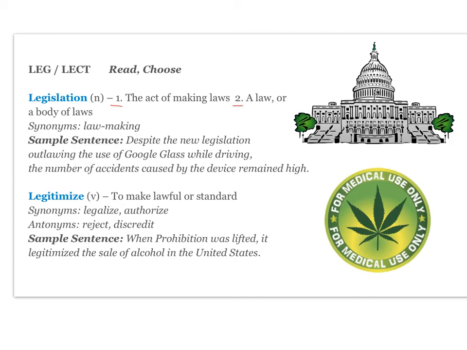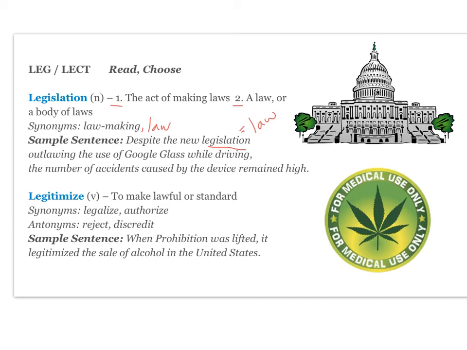And your synonym is lawmaking. For that second definition, a law could also be a synonym. Your sample sentence is: despite the new legislation outlawing the use of Google Glass while driving, the number of accidents caused by the device remained high. So legislation here means law. You'll notice you can replace that with law and have the sentence still make sense: despite the new law outlawing, right?